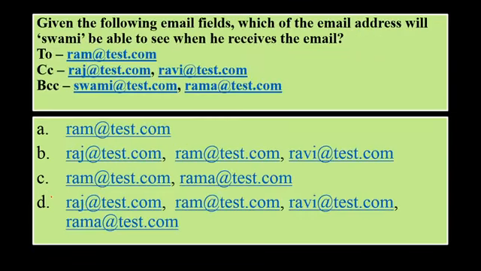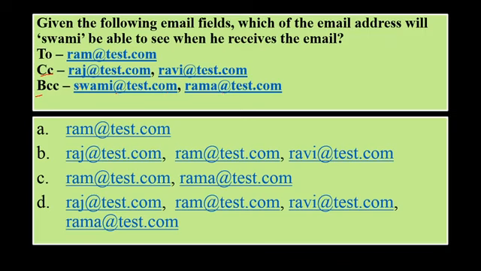नाउ गिवन द फॉलोइंग ईमेल फील्ड्स, which of the email addresses will Swami be able to see when he receives the mail? So To: ram@test.com is being given. Then the carbon copy is to Raj@test.com and Ravi@test.com. Then blind carbon copy is being done to Swami@test.com and Rama@test.com.